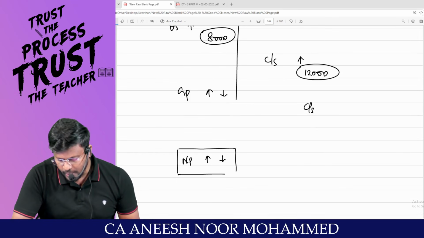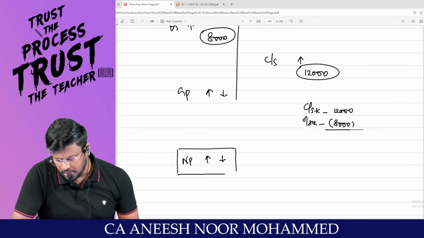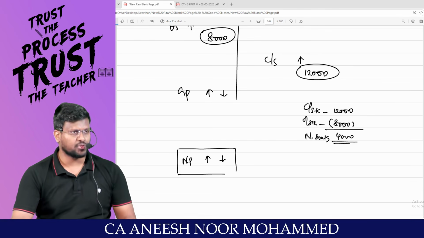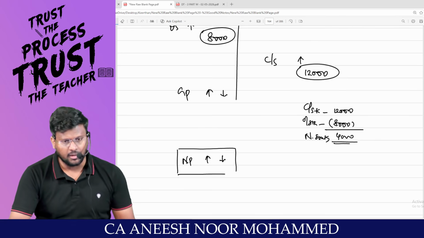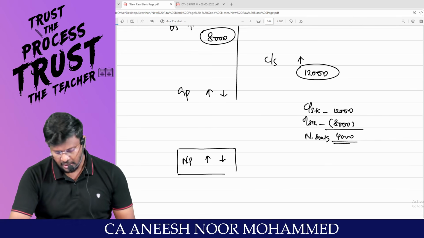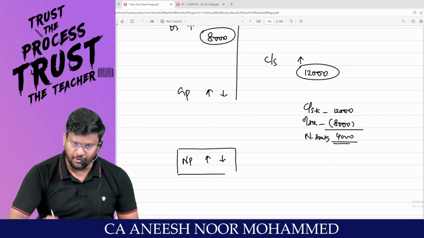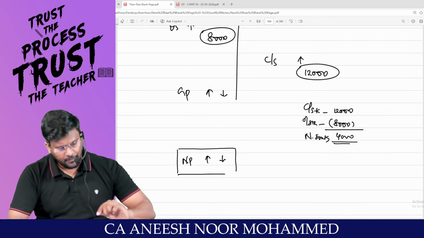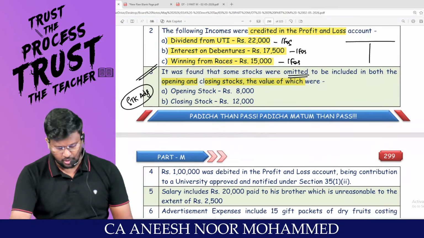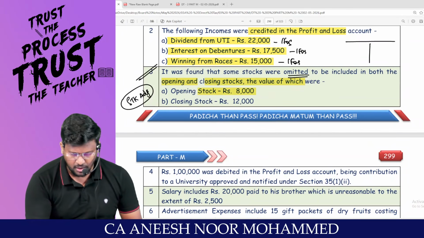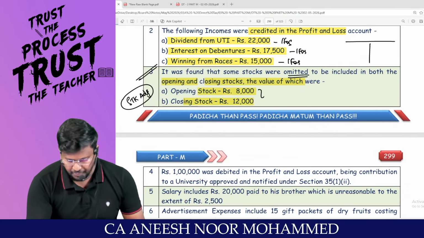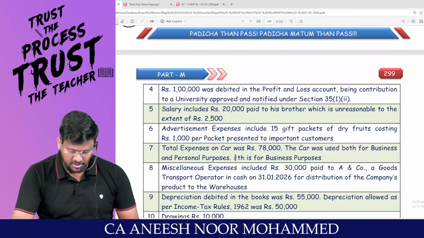Or you can do the net adjustment: closing stock 12,000, opening stock 8,000, 12,000 minus 8,000, 4,000 is the net stock. Who is higher? Closing stock is higher. So to your net profit, add 4,000, then also the effect will be same. Sir, which one will you prefer? I prefer to deal separately with closing stock and separately with opening stock. So opening stock is 8,000 and closing stock is 12,000. I hope you understood the stock adjustment.